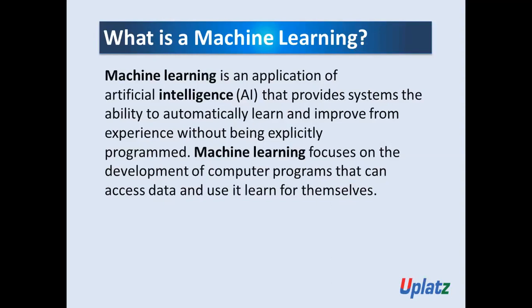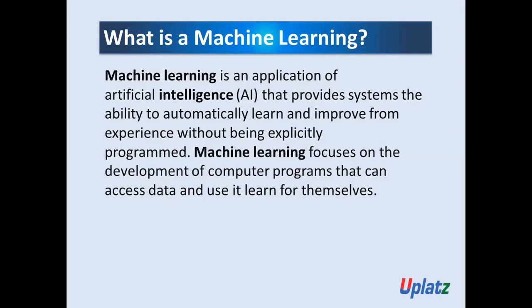So in short, in a simple way, you can say machine learning is an application of artificial intelligence that provides the system the ability to automatically learn and improve from the experience without being explicitly programmed. Machine learning focuses on the development of computer programs that can access the data and learn for themselves.